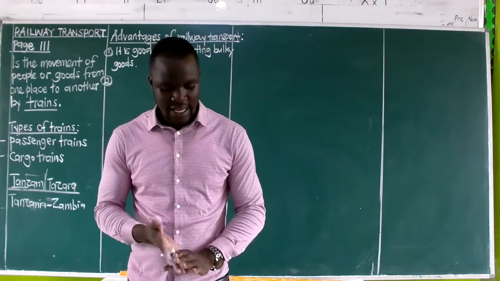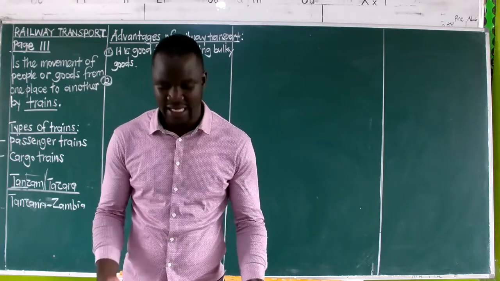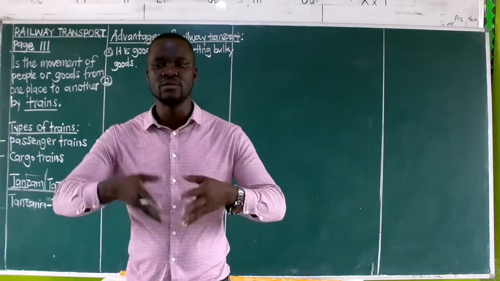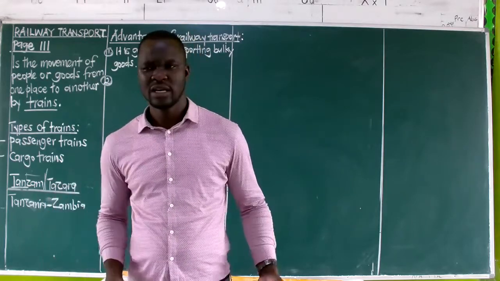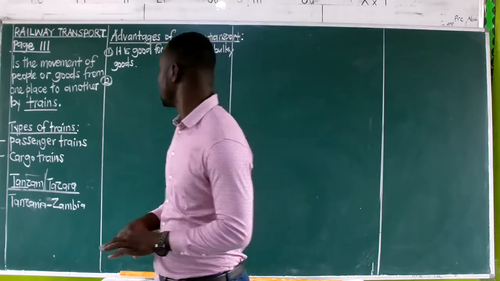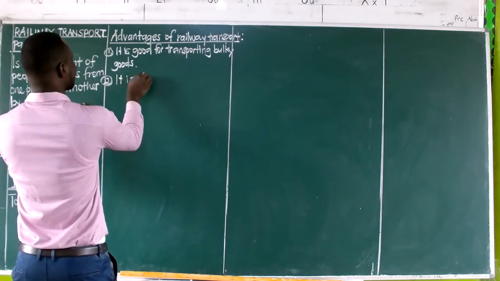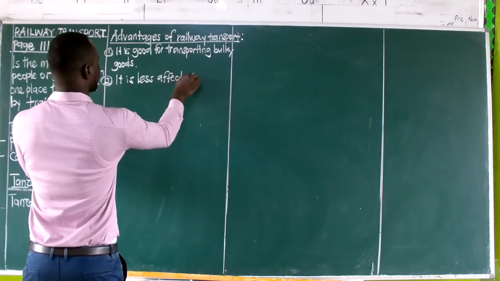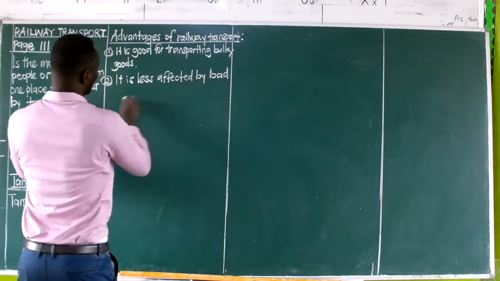Here we are saying this type of transport is less affected by bad weather. Remember, you find the trains move on that railway, so on those rails. So here there is nothing like being hindered by weather. So we can say it is less affected by bad weather.